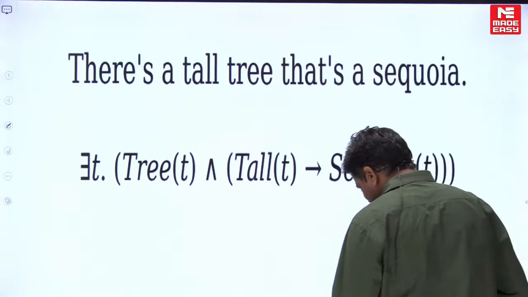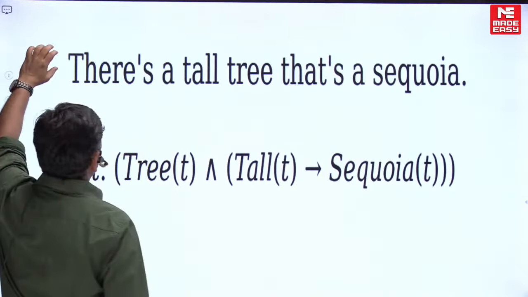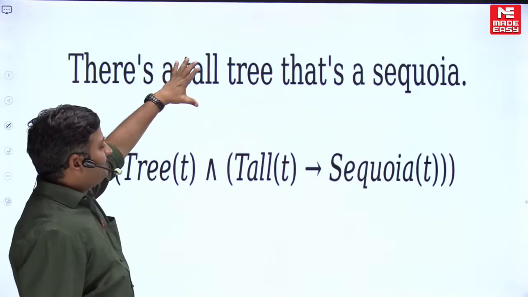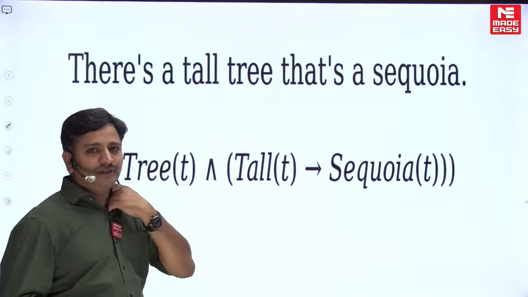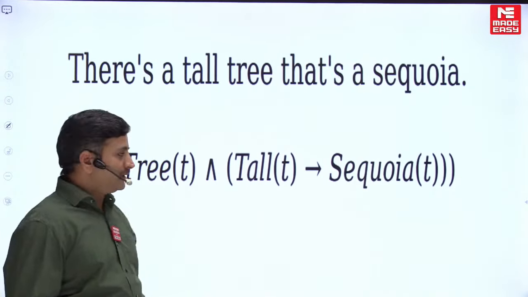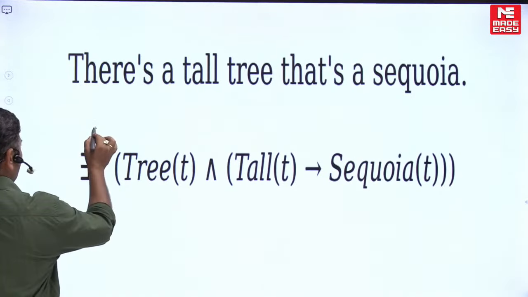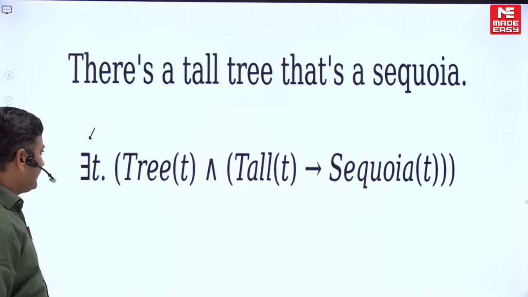There is no meaning for reverse exist. Right. Look here, friends. Its meaning is there is a tall tree that is a sequoia. That is the statement. I want to make this statement true. There is a tall tree. There is a tall tree that is a sequoia. So generally the existential quantifier is used for at least one. They define it like this.